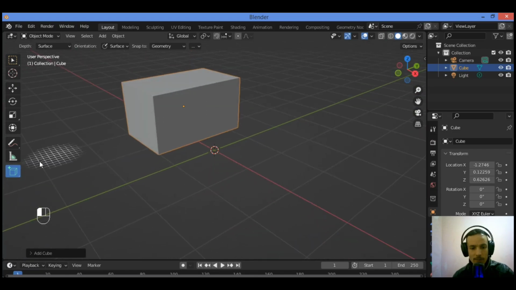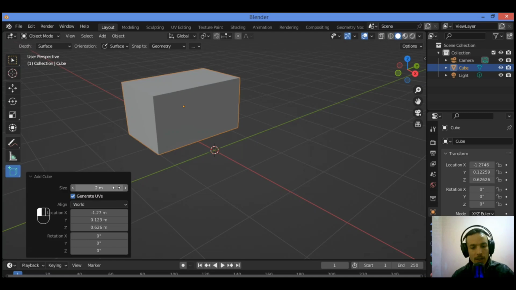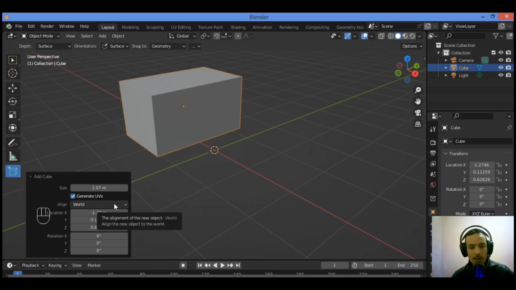You can see here at the bottom of the 3D viewport editor, you can click on this drop down menu to expand it. Then you have the size of the cube. You can play around to change the size of the cube as shown here. This is for generating UVs. I won't try to explain it; it will be explained later.